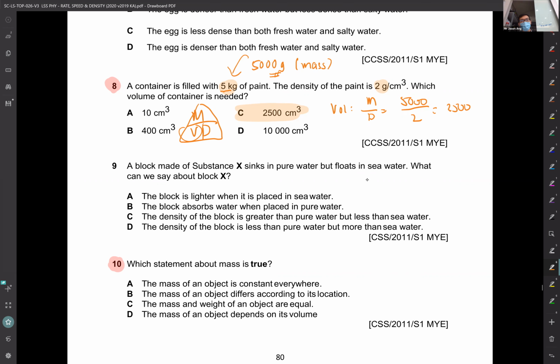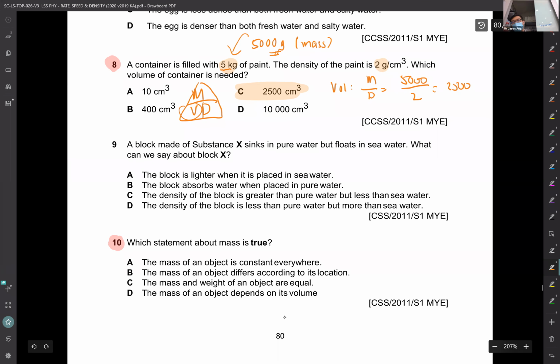Okay, come, let's do the next one, then I'll give you a break. Number 10. Which statement about mass is true? Okay, mass is always constant everywhere. It is not going to change. How much substance you find in an object, you bring it anywhere else, it stays the same. The only thing that will change according to your location is your weight, because the gravity can be different. This goes back to our lesson on the difference between mass and weight. Some of you may have forgotten. You can watch the recording. So which is true? A is true. Understand? Okay, I pause the recording here first.